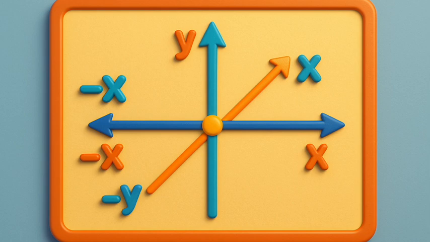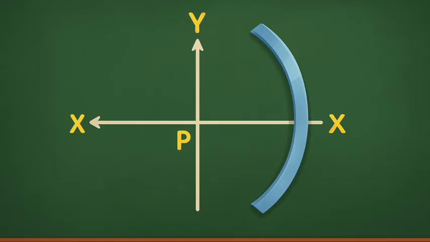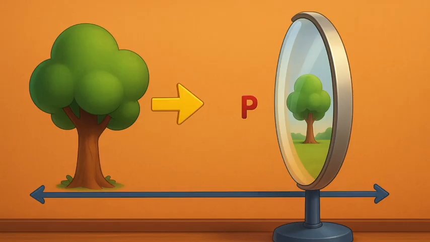9.2.3 Sign convention for reflection by spherical mirrors. While dealing with the reflection of light by spherical mirrors, we shall follow a set of sign conventions called the new Cartesian sign convention. In this convention, the pole P of the mirror is taken as the origin, Fig. 9.9. The principal axis of the mirror is taken as the x-axis, X'X, of the coordinate system. The conventions are as follows.